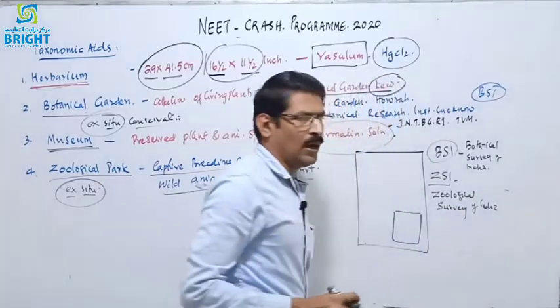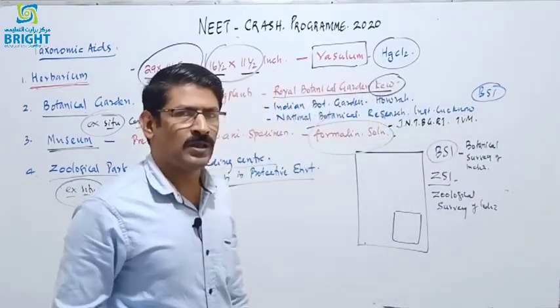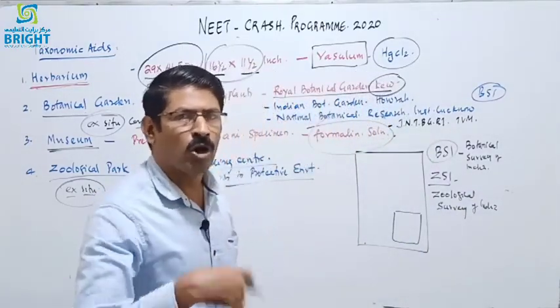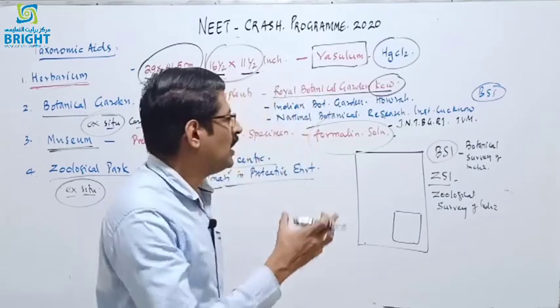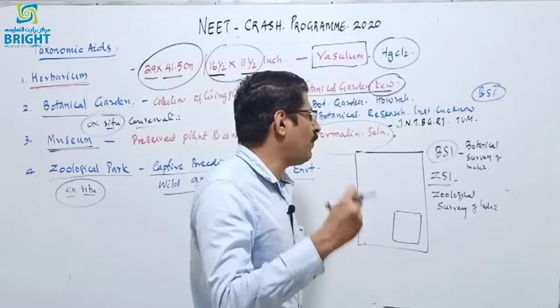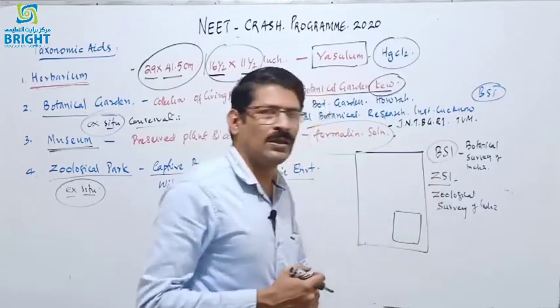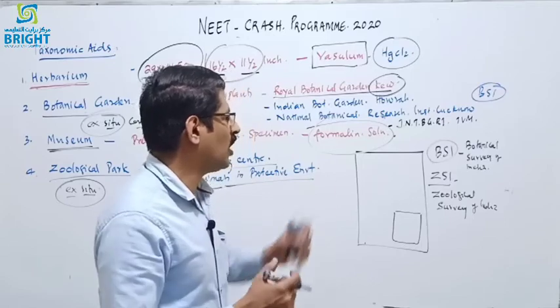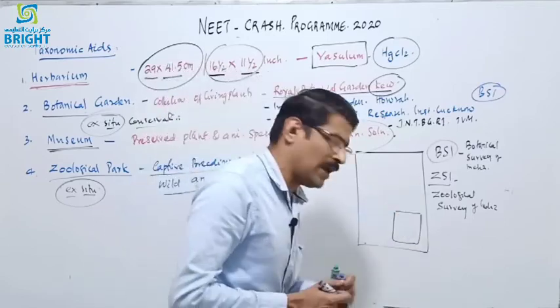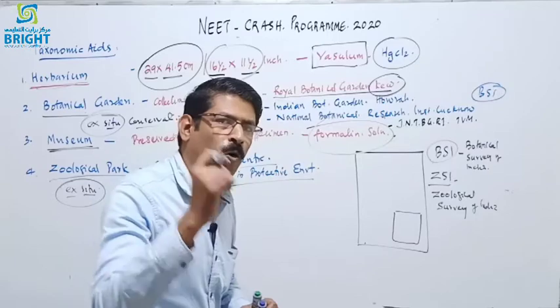The Botanical Survey of India deals with floristic studies, the publication of flora, and nomenclature. The authoritative agency for the nomenclature of plants is restricted to BSI, and the headquarters of the Botanical Survey of India is the Howrah campus. And ZSI is related to faunal studies.